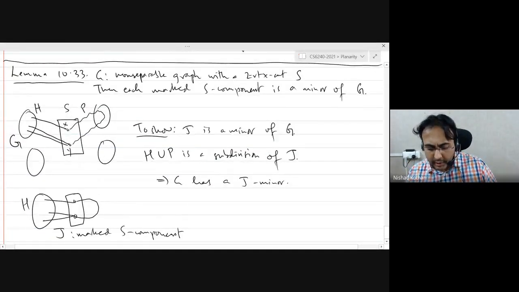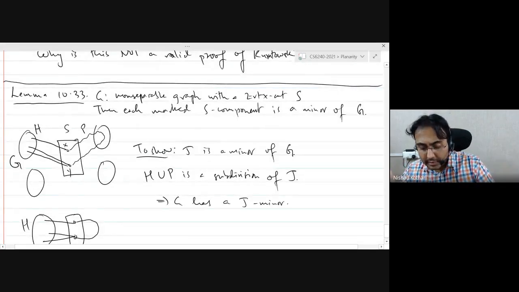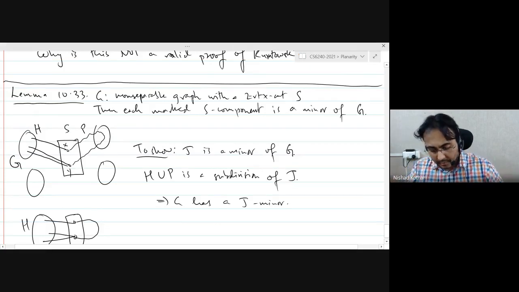And why is this good? Well, minors are transitive. So if a marked component has a K5 or K33 minor, then the graph G will also have a K5 or K33 minor.